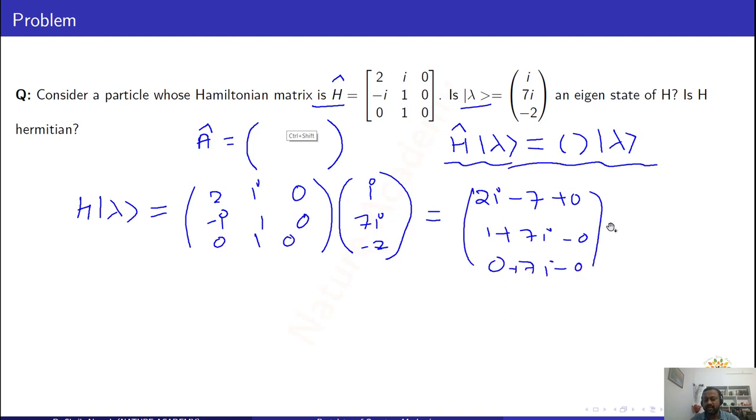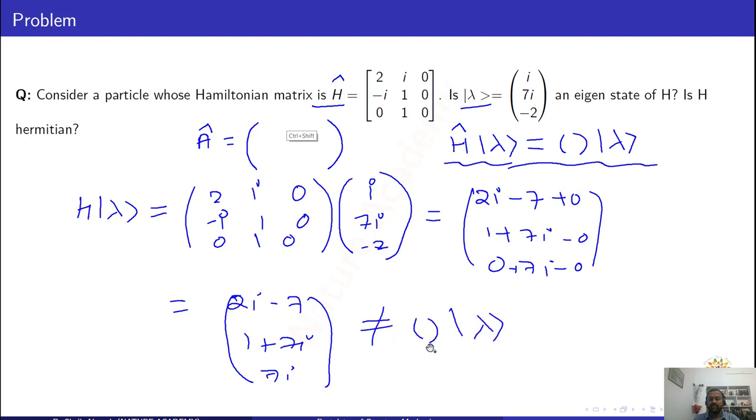So you will get the vector 2i minus 7, 1 plus 7i, and 7i. When H is operating on psi, you got this one. This is not equal to some eigenvalue times psi, so this is not in the form of an eigenvalue equation. Therefore, lambda is not an eigenstate.